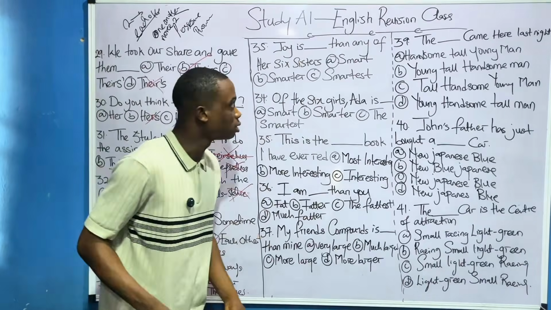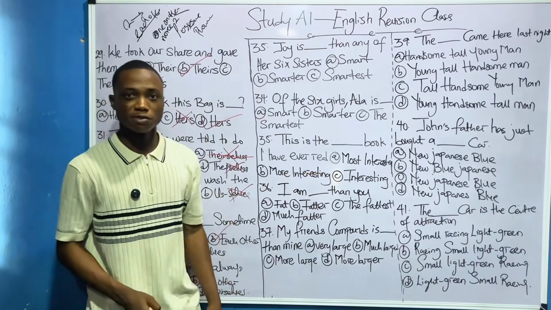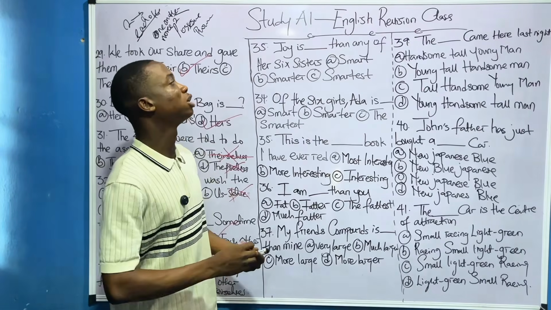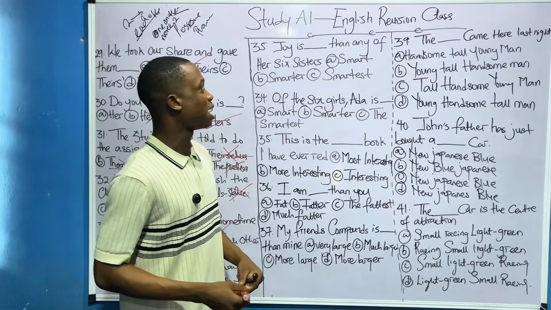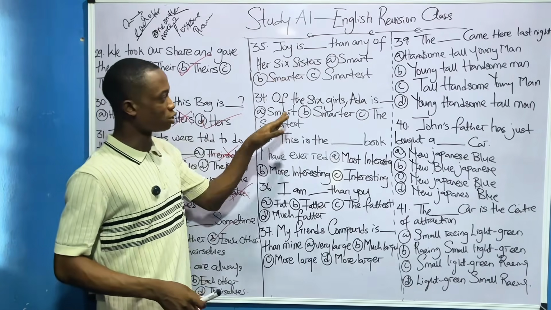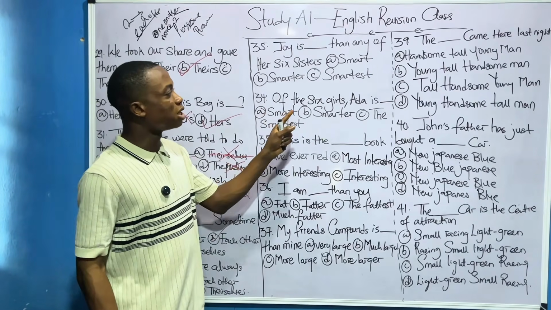Now look at this one. We have got to adjectives now. So the way we are running, we'll cover like three strong topics in English already. Before: Joy is dash than any of our six sisters. Let's leave this one first. Let's come to this one: of the six girls, Ada is what?